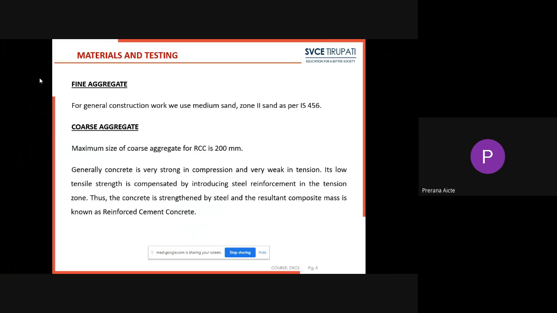Next, coarse aggregate. The maximum size of the coarse aggregate for RCC, for reinforced concrete structures, is 200 mm. That is the maximum size that we have to use. Medium coarse aggregates like 5 mm, 10 mm we can also use, but more than 200 mm we will not use.